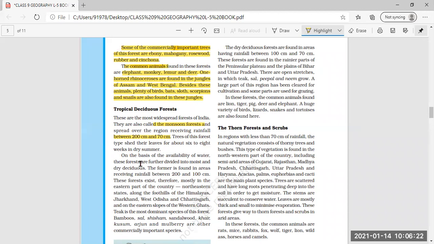Trees of this forest type shed their leaves for about 6 to 8 weeks in the dry summer. So in this forest, the trees shed their leaves. This is the feature of the tropical deciduous forest, that they shed their leaves for about 6 to 8 weeks, especially in dry summer.